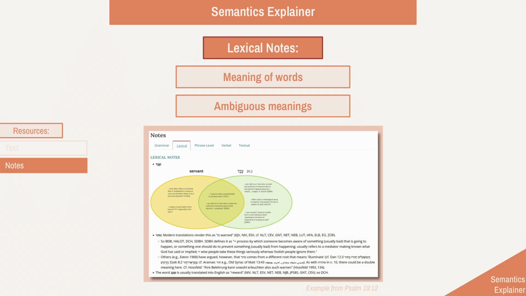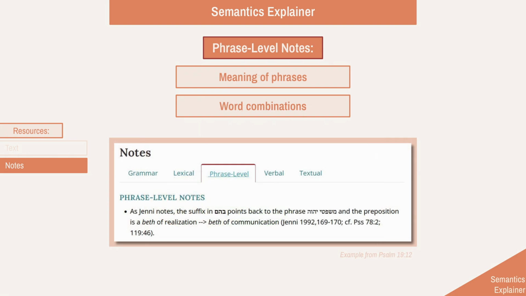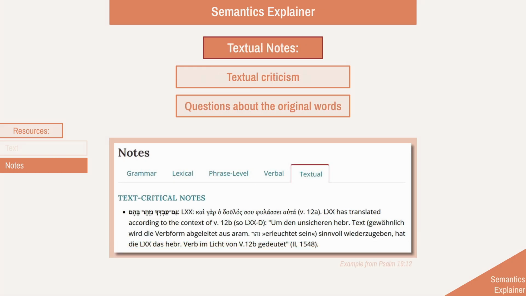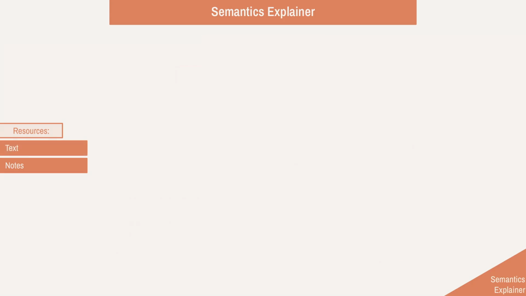The lexical notes address the meaning of individual words and any cultural connotations to be aware of. The phrase level notes zoom out to the meaning of word combinations, such as construct chains and prepositional phrases. Textual notes deal with issues of varying textual witnesses and establishing, as far as possible, the earliest form of the text and the poem. We hope you'll find these resources helpful as you engage deeply with the Psalms.